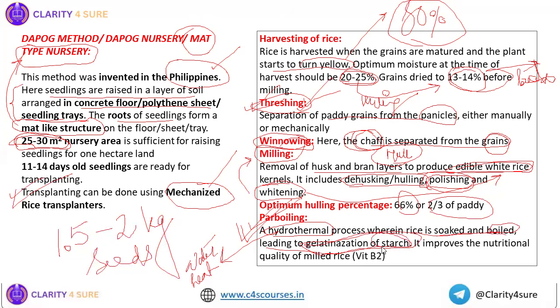What will happen if gelatinization is there? Number one, the rice breakage, the broken rice percentage, will be very less. Also, whatever vitamin B2 and other nutrients are there on the bran portion, the outer portion of the rice, get absorbed inside the kernel due to parboiling. Therefore, parboiling improves the nutritional quality of milled rice, particularly vitamin B12 is more available in case of parboiled rice.